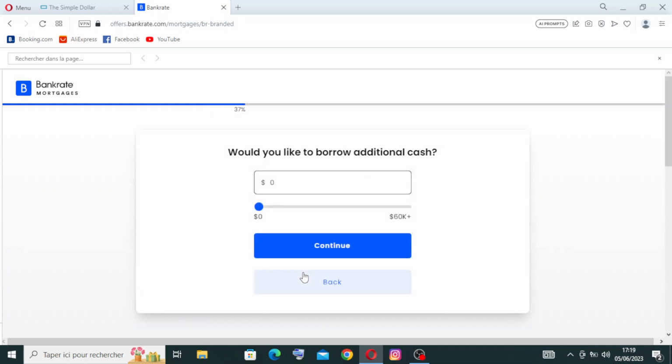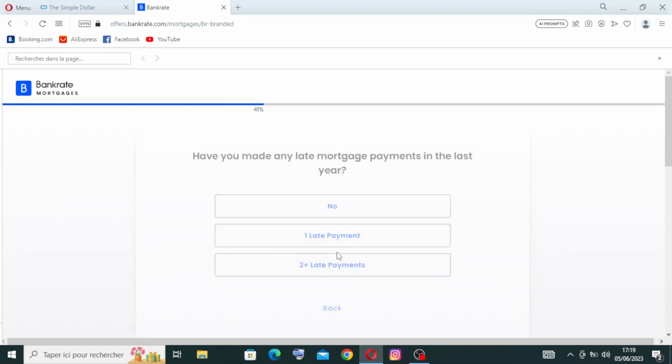Now, would you like to borrow additional cash? If you want to do that, you need just to specify how much. If you don't want to, you need just to leave it on 0. Now, have you made any late mortgage payments in the last year?